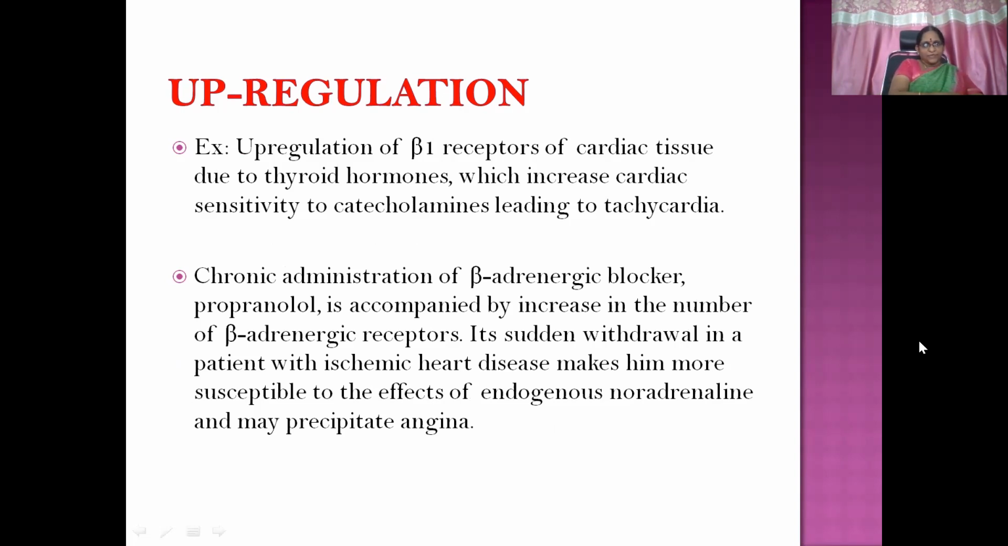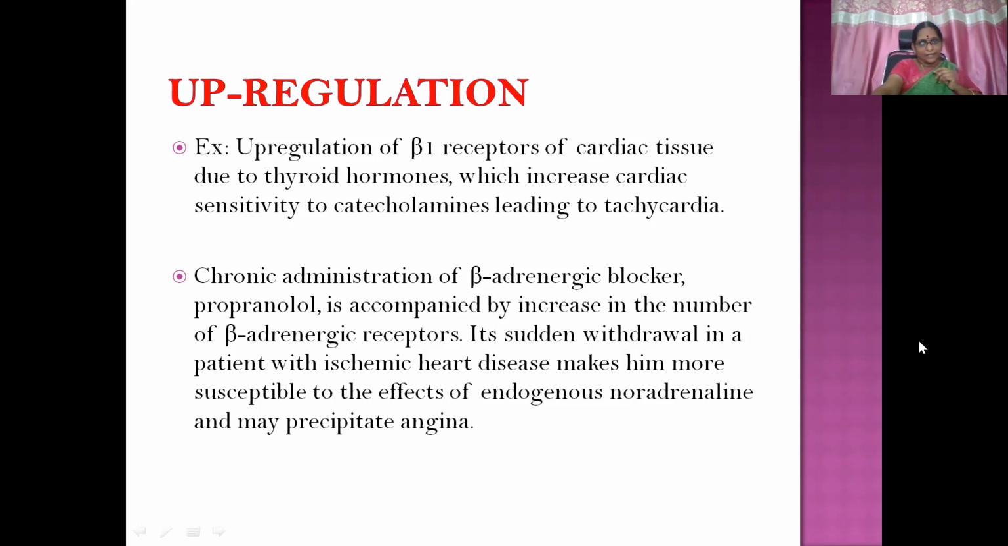Upregulation of beta 1 receptors of cardiac tissue due to thyroid hormone increases cardiac sensitivity to catecholamines, leading to tachycardia. That is one example. Chronic administration of the beta blocker propranolol is accompanied by an increase in the number of beta adrenergic receptors. That is upregulation. If you suddenly withdraw the antagonist, that is the beta blocker, in patients with ischemic heart disease, it makes them more susceptible to the effects of endogenous noradrenaline because of the upregulation of the receptors, and this may precipitate anginal attacks in such patients.